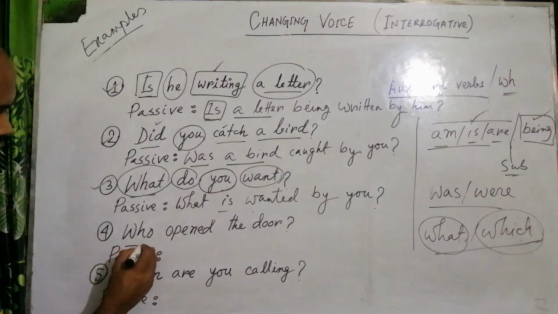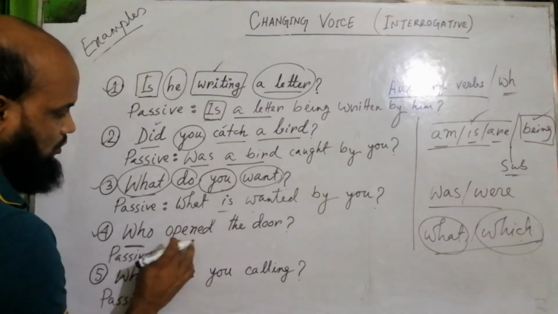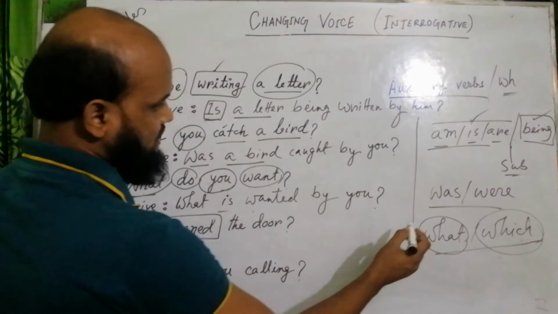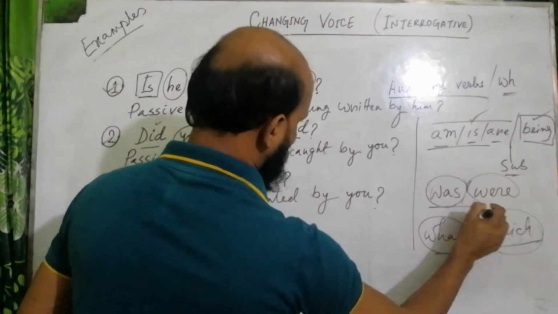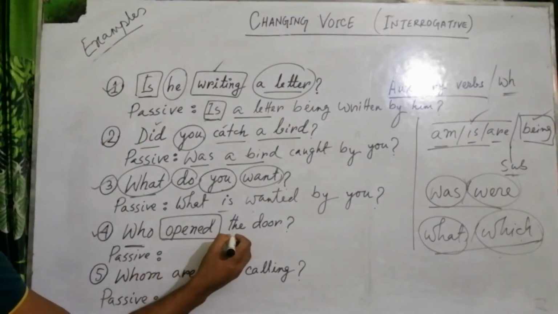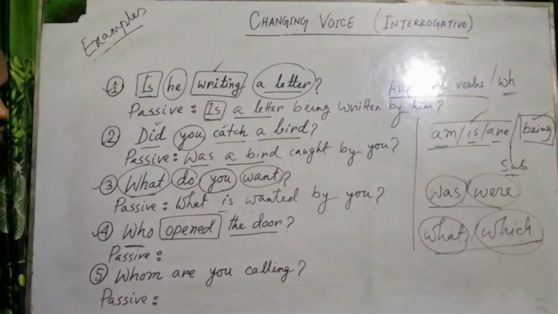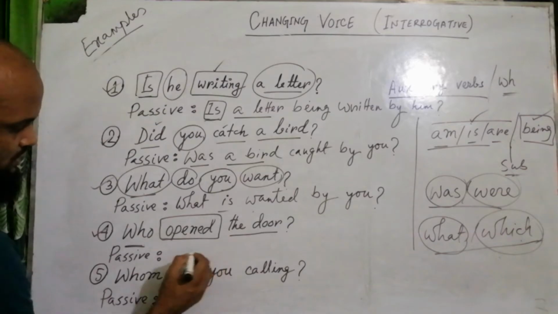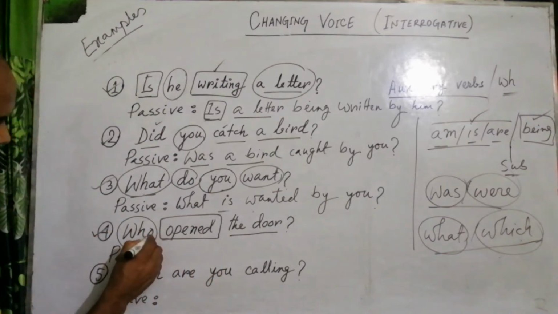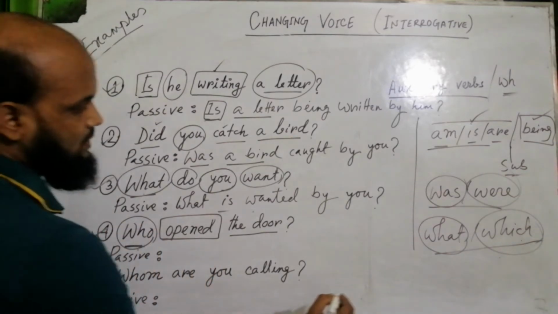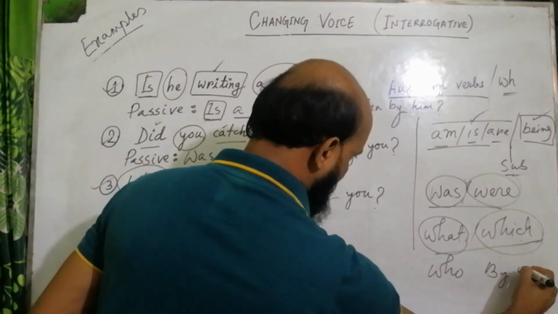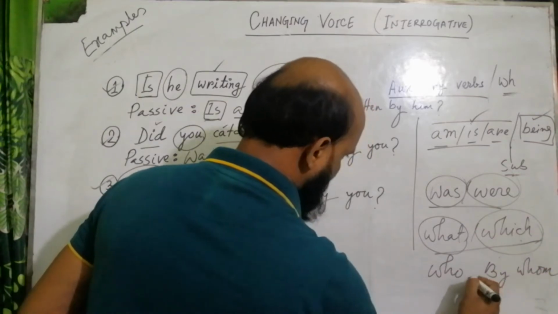And now you see who. This is another example. Who opened the door? This is past indefinite. As you know, past indefinite uses was and were. So we need what? Was or were? Definitely was. First of all you have to decide for who. Instead of who we write by whom.